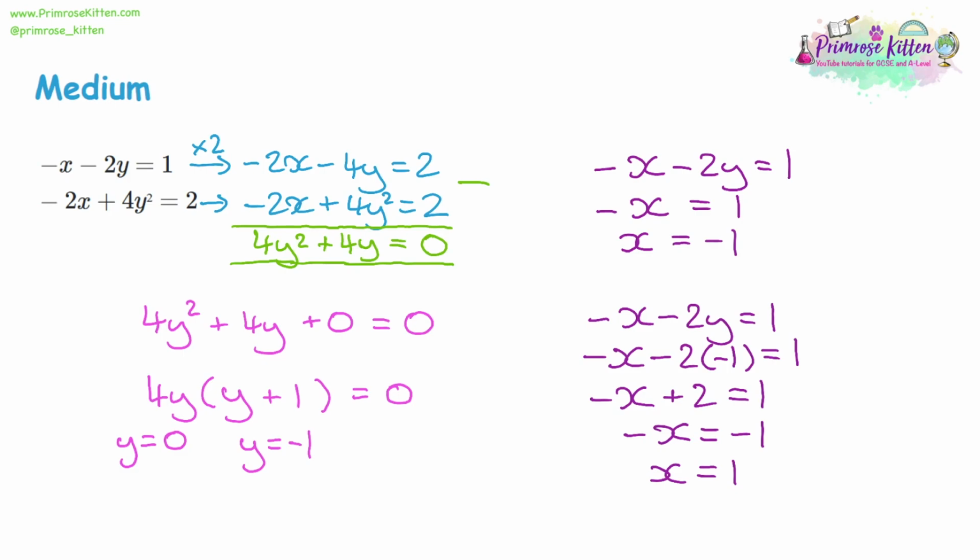The last thing to do, be really, really clear with your answers. The x equals -1 came from when y is 0. The x is equal to 1 came from when y was equal to -1. So again, pair them up correctly at the end.